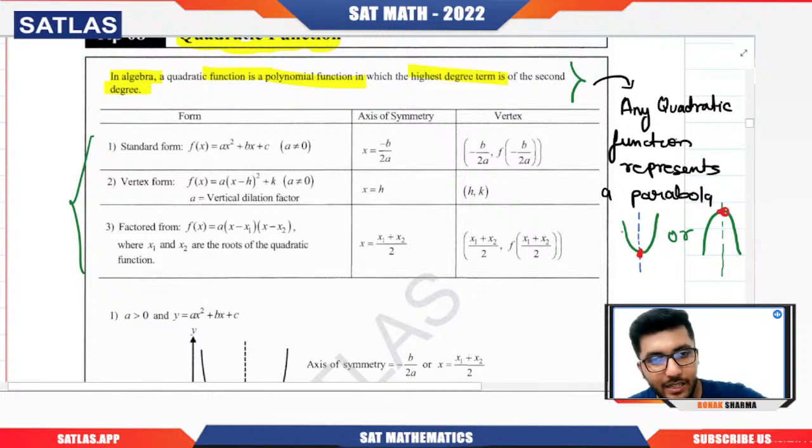Like here it is coming down, down, down, and after a particular point it has started going back. So that point is the vertex. Similarly here. Vertex is also that point through which the axis of symmetry passes. Or basically the axis of symmetry and the parabola intersect at only one point. That is what we call the vertex. Clear with the concept of the vertex and the axis of symmetry?